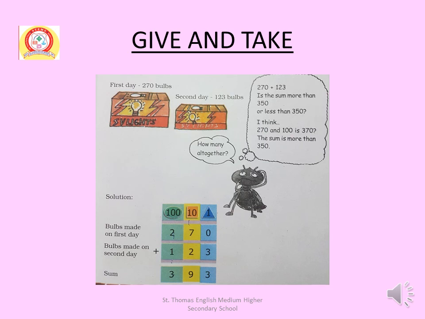Here, bulbs made on first day 270, bulbs made on second day 123. Total, you have to add this: 3 plus 0 is 3, 7 plus 2 is 9 and 2 plus 1 is 3. So 393 bulbs. So that means the factory made altogether 393 bulbs.